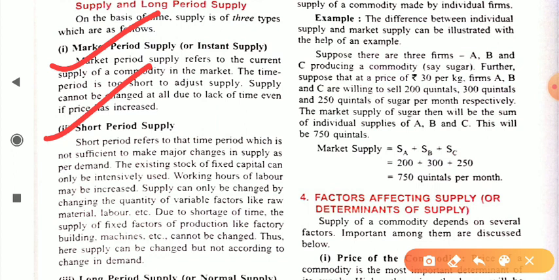If you wish to produce more of a commodity, you have to increase your capital, like machinery, the amount of money you want to spend, raw material, and labor. For these factors of production, you need a long period of time. That's why short period refers to the time in which we cannot make major changes in the supply of a commodity.